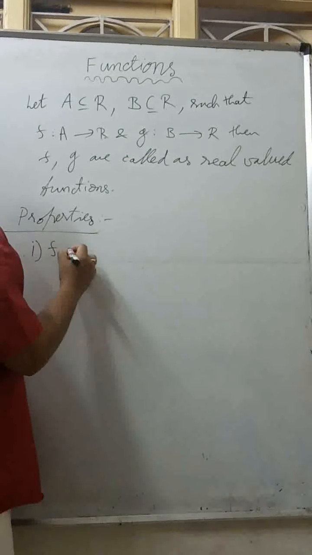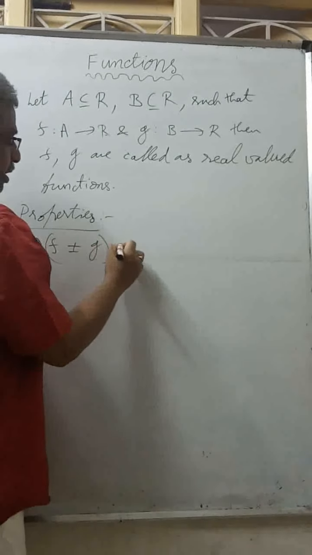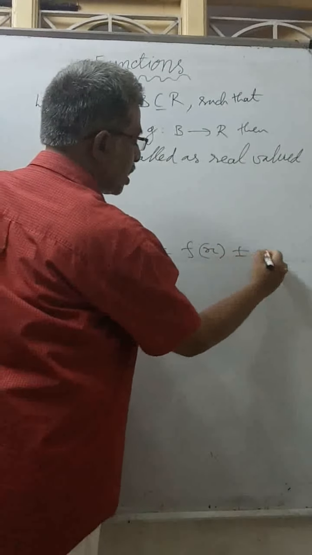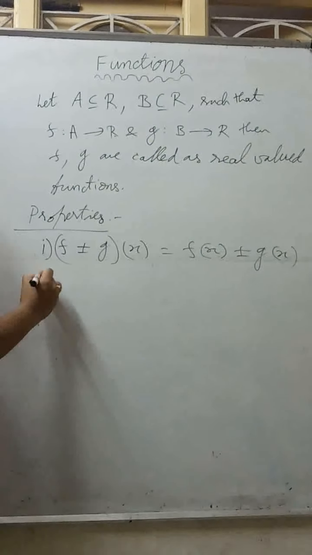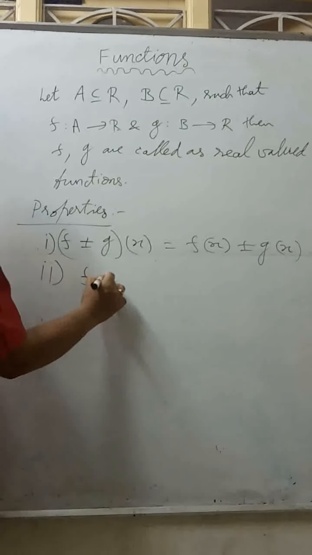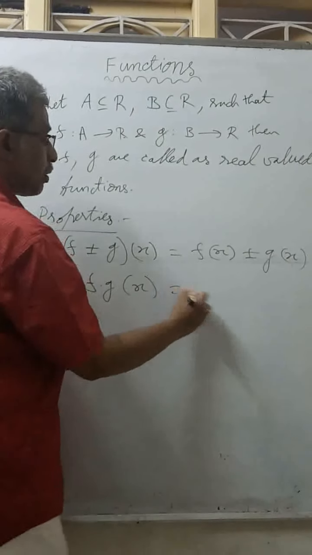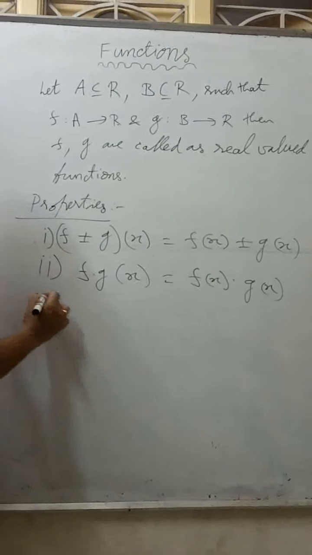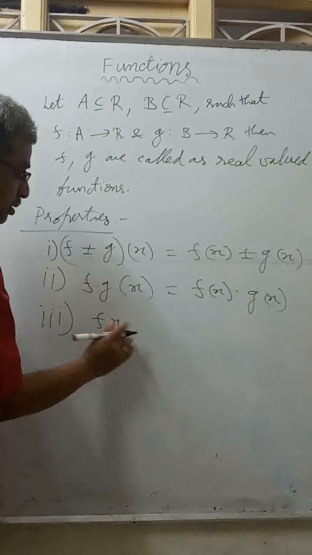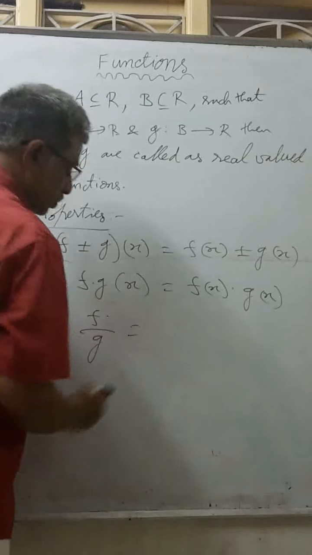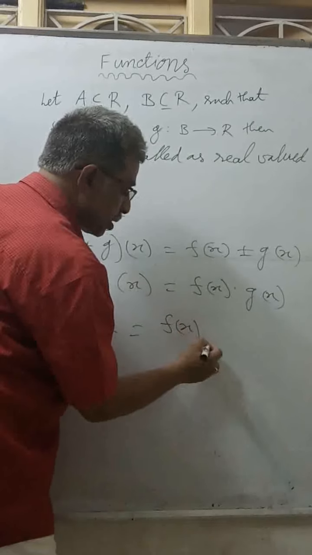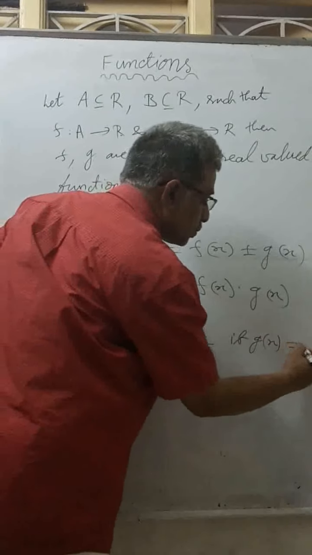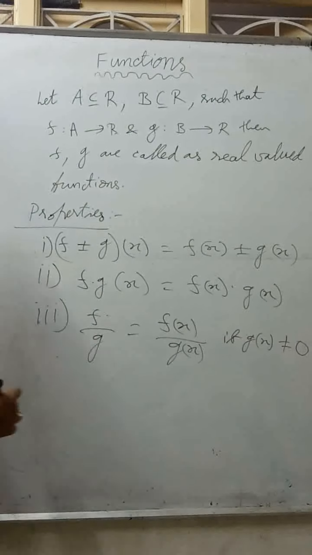(F plus or minus G)(X) equals F of X plus or minus G of X. Next, (F into G)(X) equals F of X into G of X. Next, (F by G)(X) equals F of X by G of X, if G of X is not equal to 0.